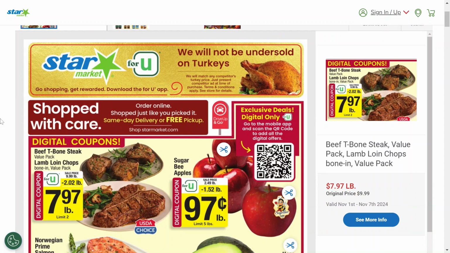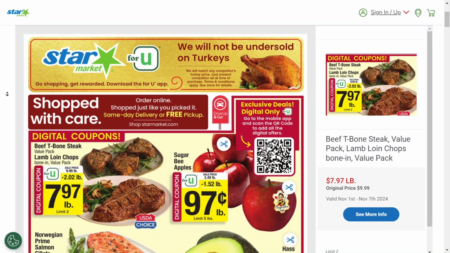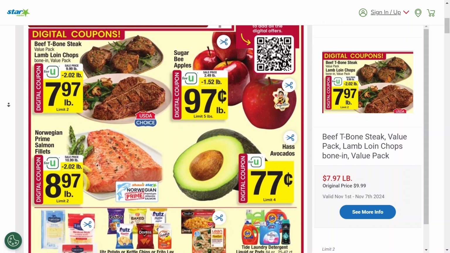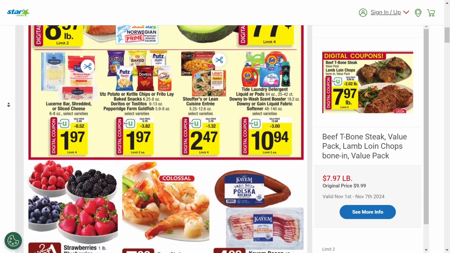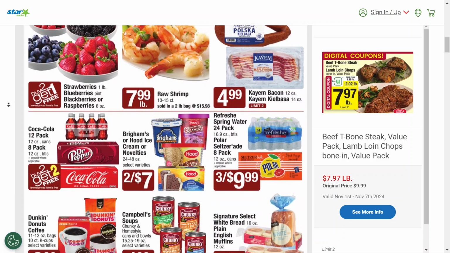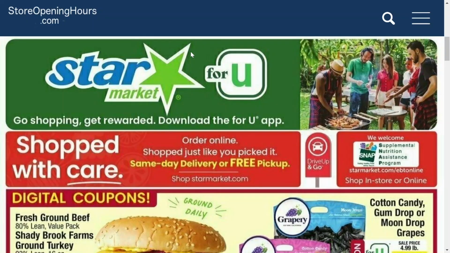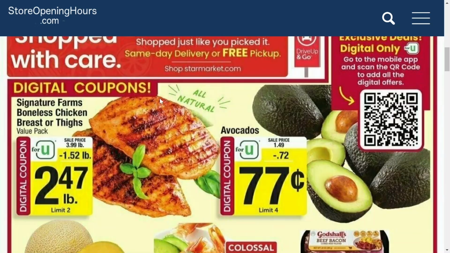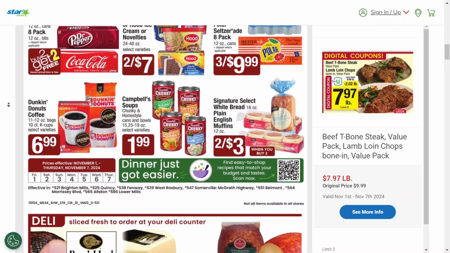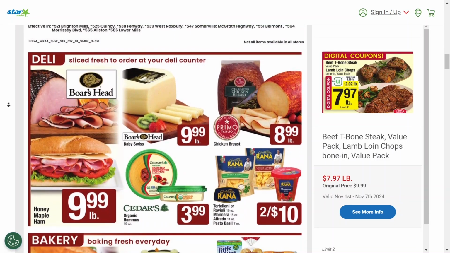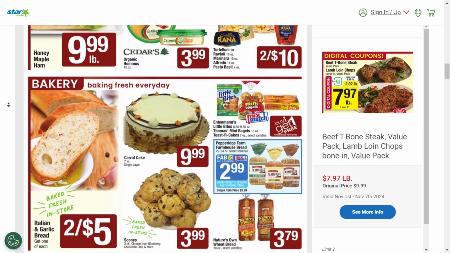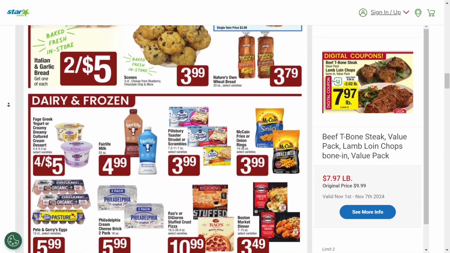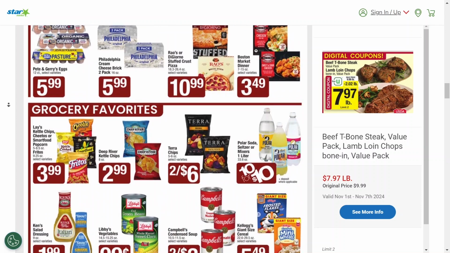In this project, I was aiming to analyze historic Star Market weekly ad data in order to help me make more optimal grocery shopping decisions. At the moment, the more specific goal of the project is to predict the next weeks when ground beef or boneless chicken breast will be on sale. I'm focusing on these items because those are the only ones I'm personally interested in buying. Also, a lot of the times the coupons for non-meat items won't be reported on the weekly ads. So, yeah, that's why I'm mainly focusing on meat items.